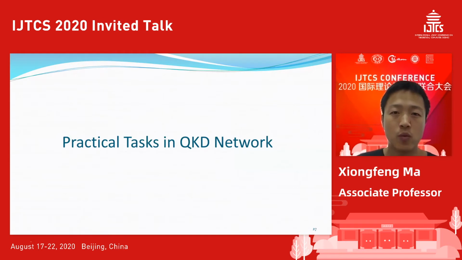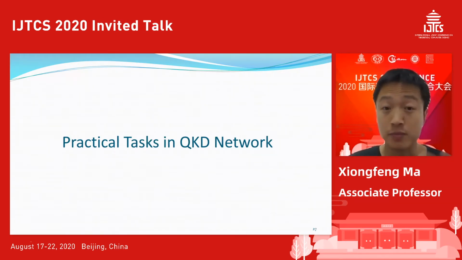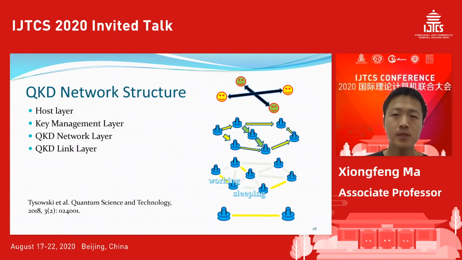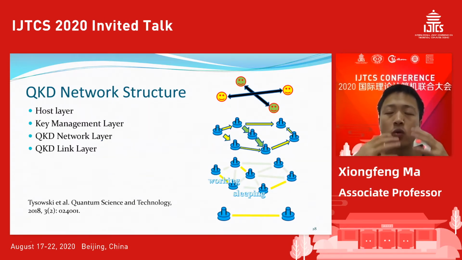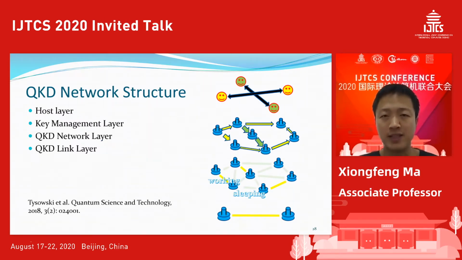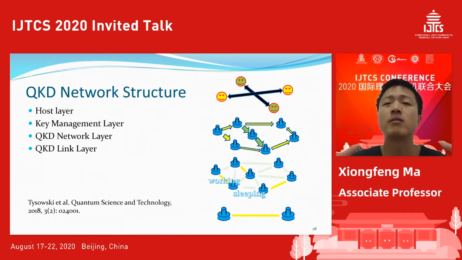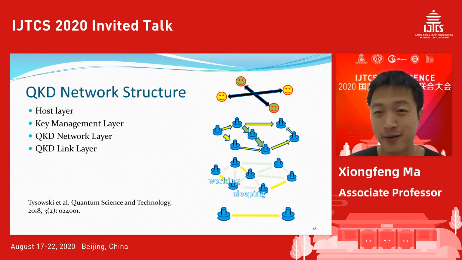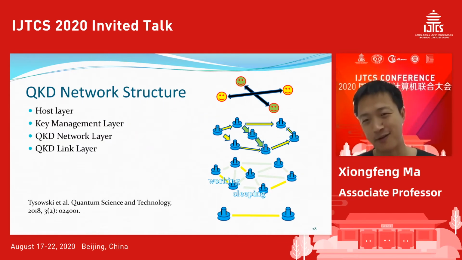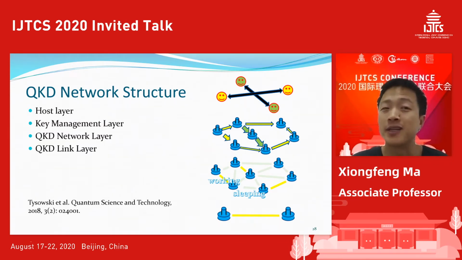All right, so what's an example? I'm a theorist, so what's my job? What kind of practical task is there in the QKD network? When we go to the quantum network, if it's just Alice and Bob, it's quite easy. But if you look at an urban network, with dozens of nodes, then the network is already quite complicated. It's more complicated than what we expected, and when I say we, I mean the physicists. So a lot of problems pop up.